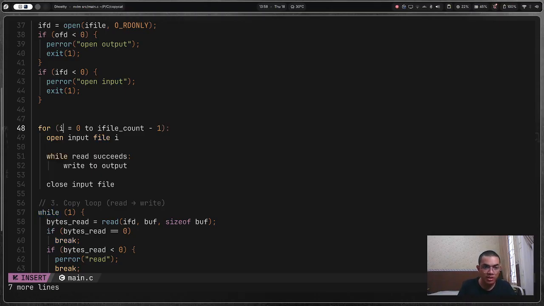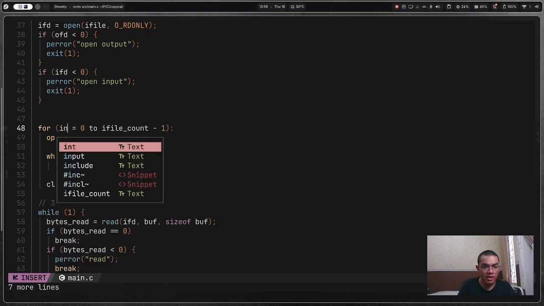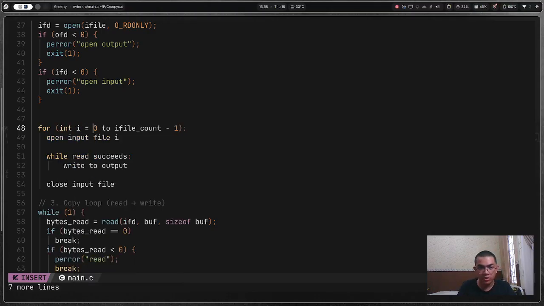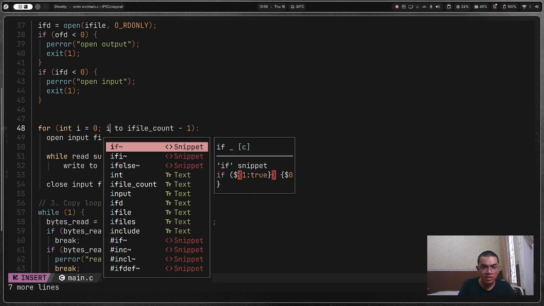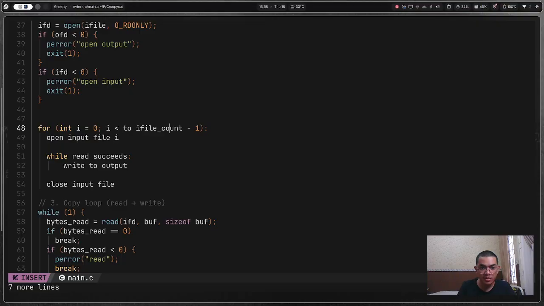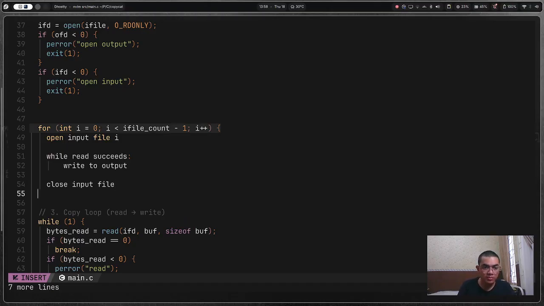For int i, what else? Int i is equal to 0. i is less than i file count minus 1. i plus plus. Close the parentheses. Okay, then open input file, input file i.